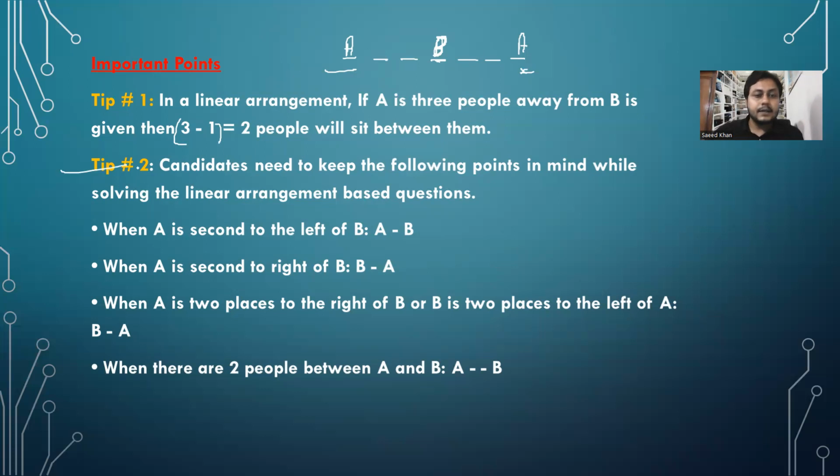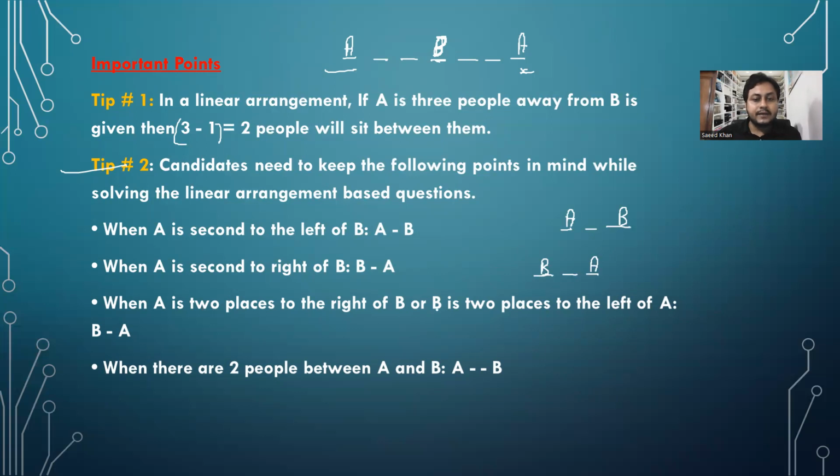So, second tip: candidates need to keep the following points in mind while solving linear arrangement based questions. When A is second to the left of B, let's say B is here, then A should be here. When A is second to the right of B, let's say B is here, second to the right means at this place.